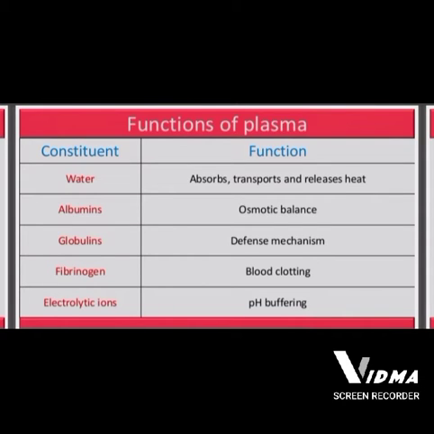Now the function of the plasma is to absorb, transport and release heat, which means it creates coolness in the body. The protein albumin in the plasma plays a role in balancing the osmotic pressure, and the globulin protein acts as a defense mechanism in the body. The fibrinogen protein helps in blood clotting, and the electrolytic ions help in the balance of pH.